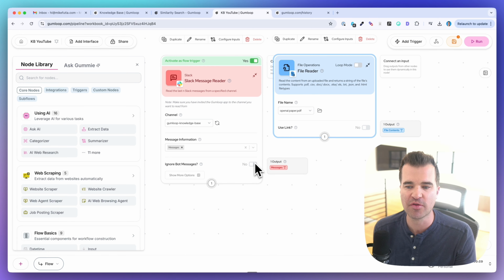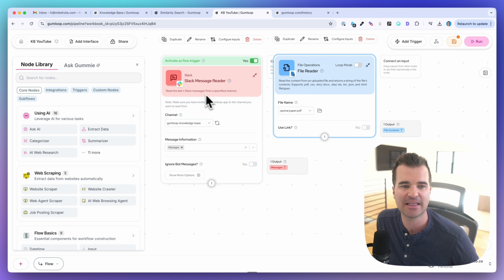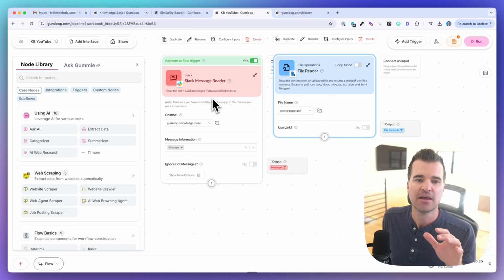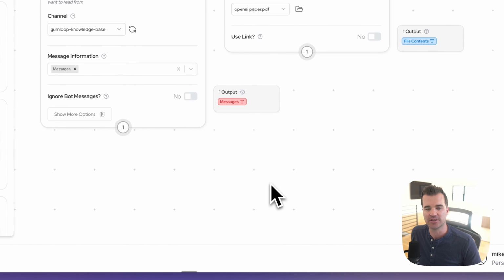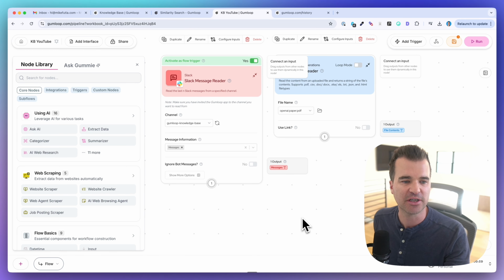All right, the next node that I'm going to put on my canvas here is to extract the Slack message. When a Slack message comes in through Gumloop, it doesn't just include the message, it includes the name and the time and some other information. So what I want to pull out of all of that is just the message itself, right? Because I'm going to be asking questions to the AI. I don't want the AI to get the time and the date and my name, to get that all confused. So I just want to extract the message itself.